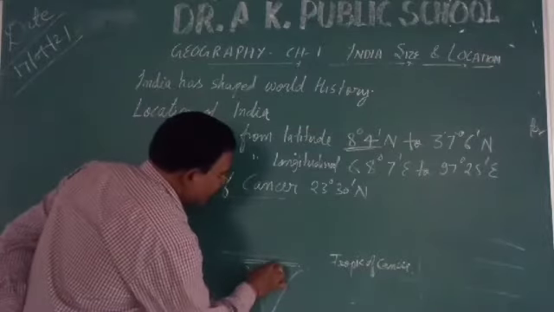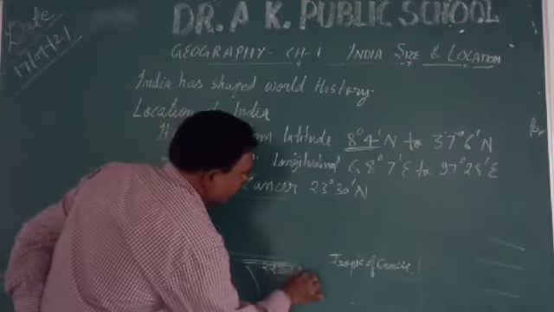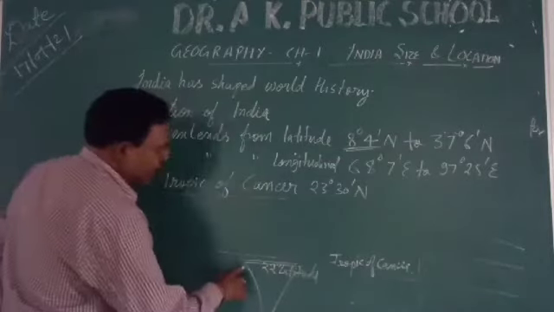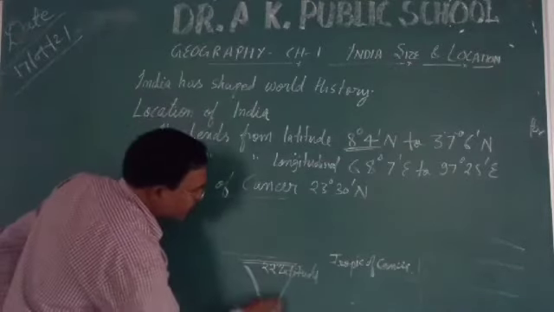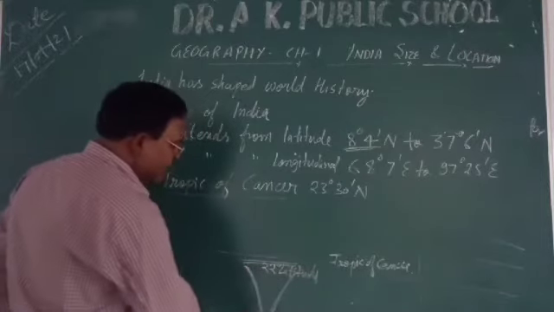At 22 degree latitude, the shape of India becomes taper. Taper means its extension is decreasing towards Kanyakumari. It is becoming tapered. Understood?